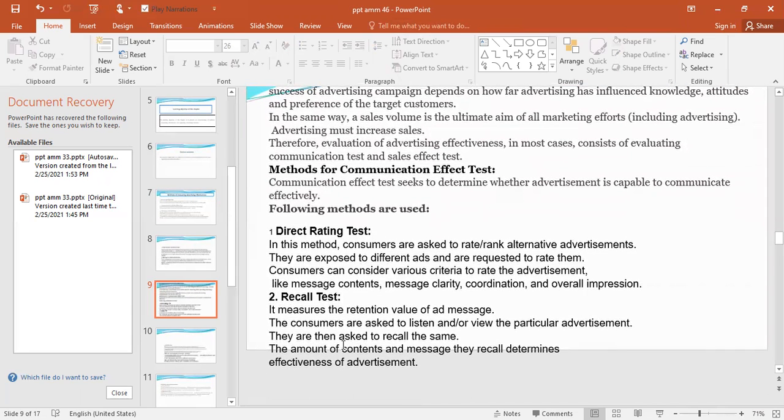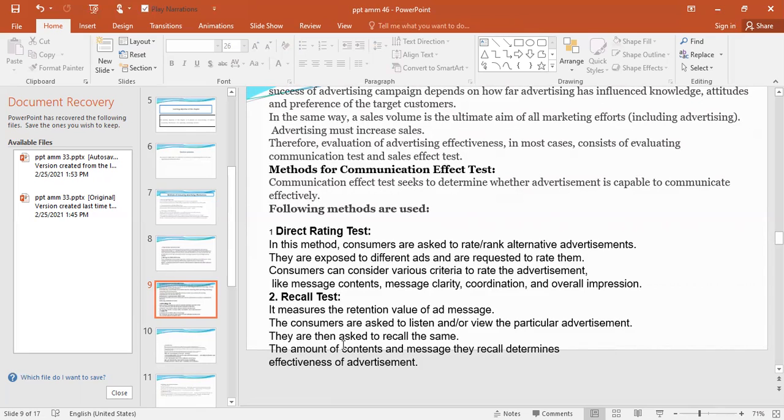We have got methods for communication effect test. Communication effect test seeks to determine whether advertisement is capable to communicate effectively. Following methods are used. First one, direct rating test. In this method, consumers are asked to rate or rank alternative advertisements. They are exposed to different ads and are requested to rate them. Consumers can consider various criteria to rate the advertisement, like message contents, message clarity, coordination, and overall impression.